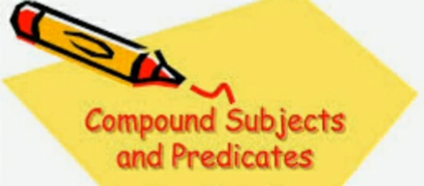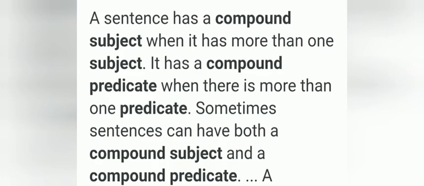Children, let's focus on compound subject. A sentence has a compound subject when it has more than one subject. What is compound subject? When it has more than one subject. It has a compound predicate when there is more than one predicate.